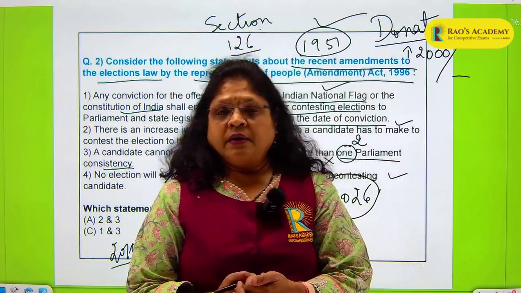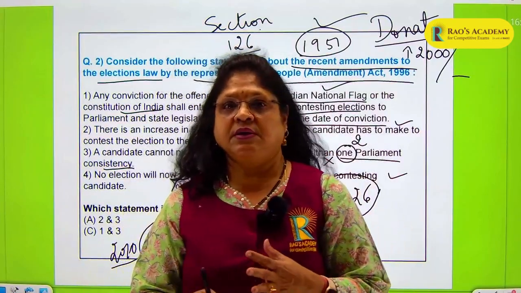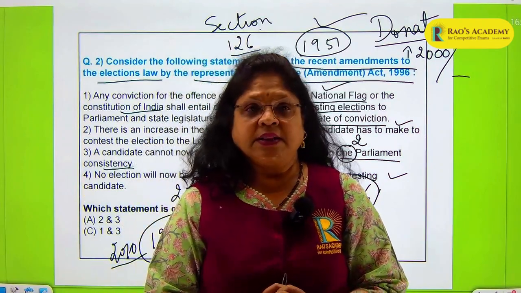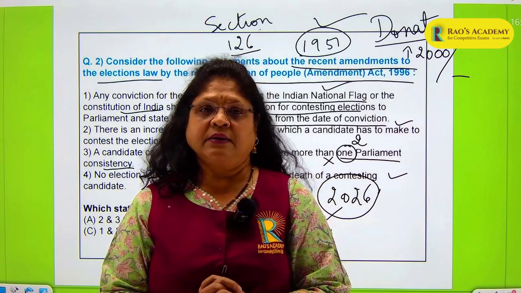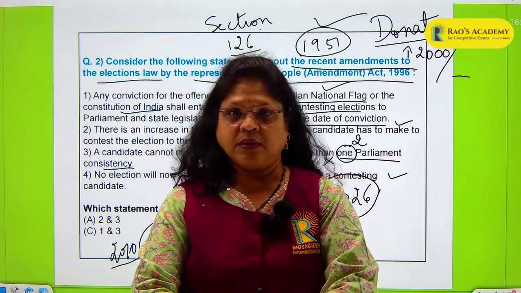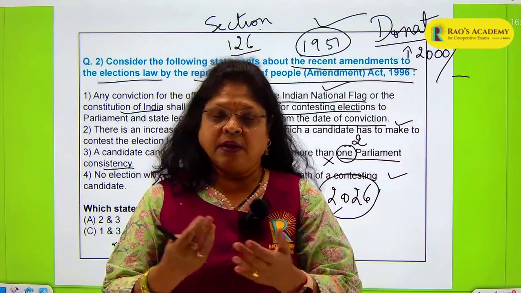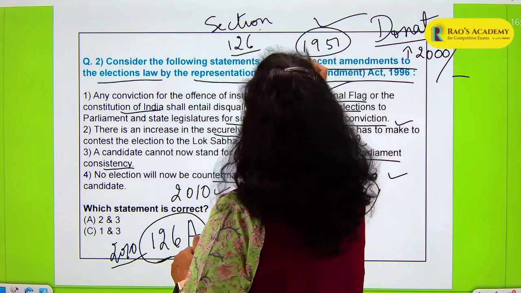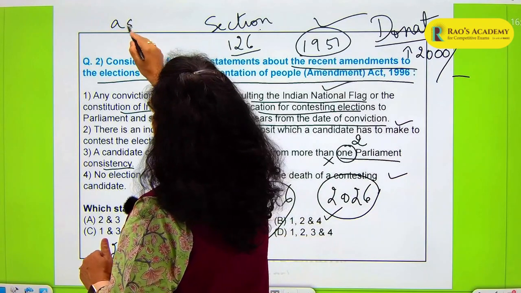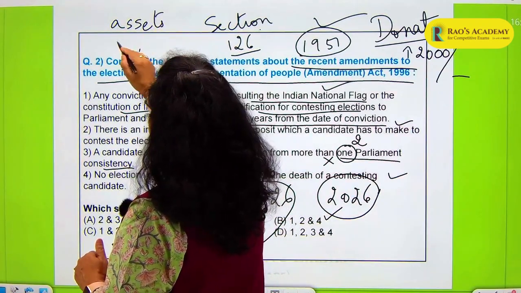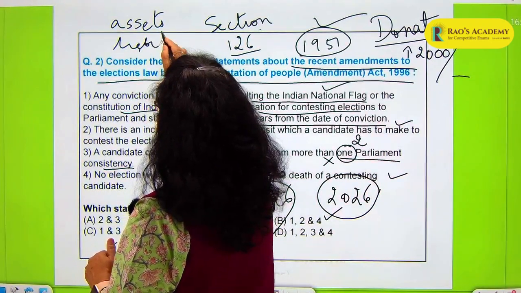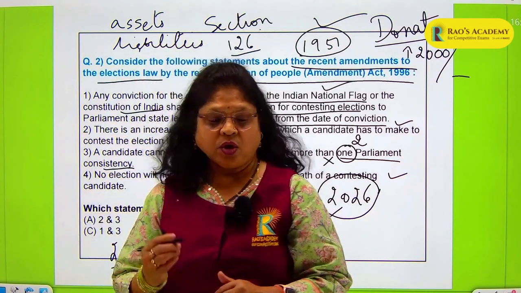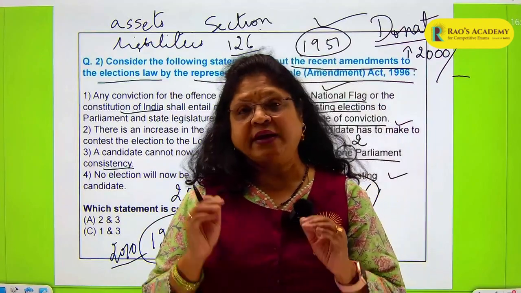And in continuation of all these provisions that are available in the Act, there is also a provision that candidates have to report on their assets and liabilities. What assets do they have and what liabilities do they have? They have to file an affidavit.